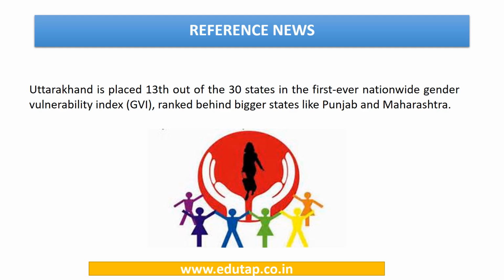The topic has been picked up from a reference news, and the news was that Uttarakhand is placed at 13 out of 30 states in the first ever nationwide Gender Vulnerability Index, that is GVI, ranked behind bigger states like Punjab and Maharashtra. Therefore, this was the news in newspapers that the first ever Gender Vulnerability Index has been released and different states have been ranked according to their performances.